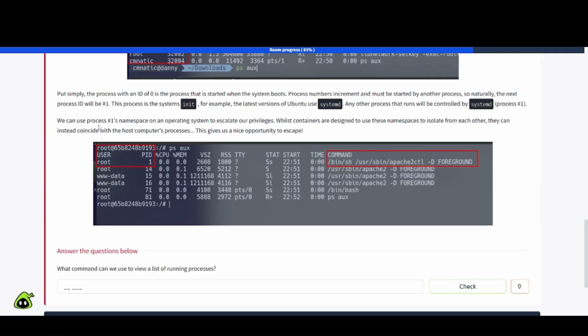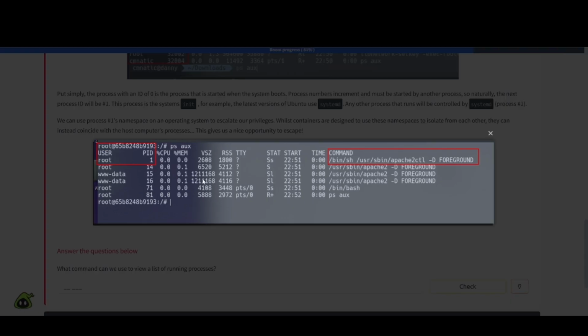We can use the process number 1's namespace on an operating system to escalate our privileges. Whilst containers are designed to use these namespaces to isolate from each other, they can instead coincide with the host computer's processes. This gives us a nice opportunity to escape. That's interesting.